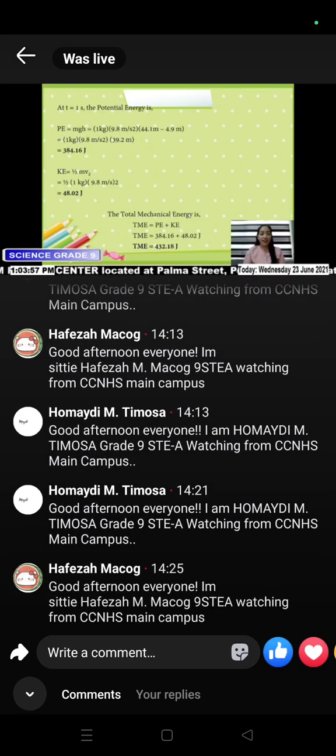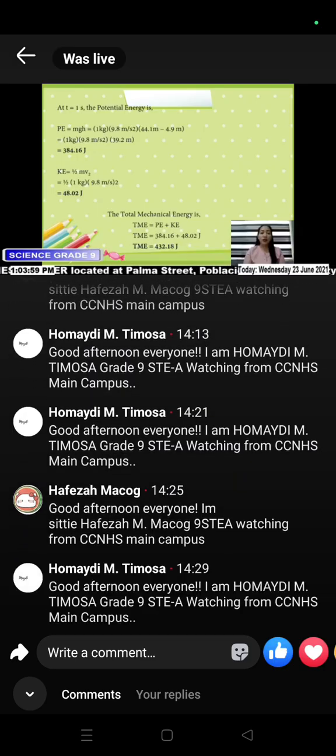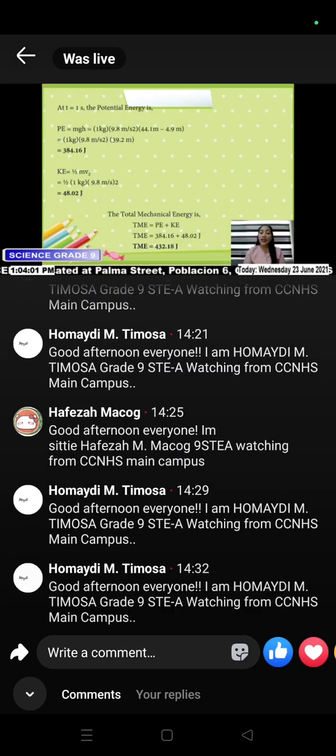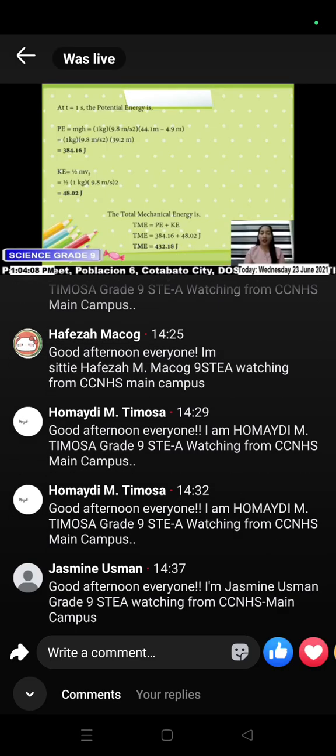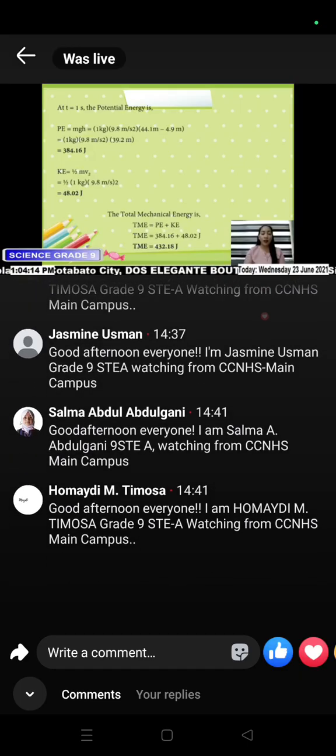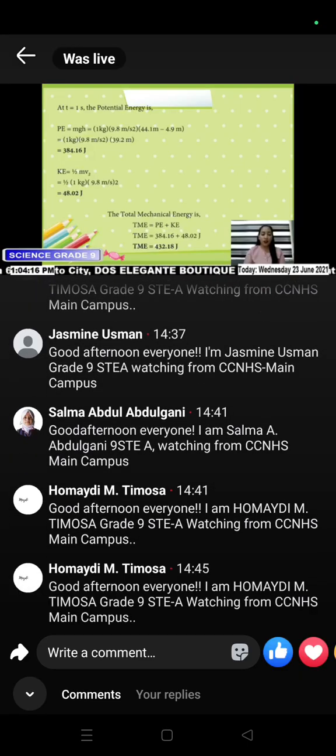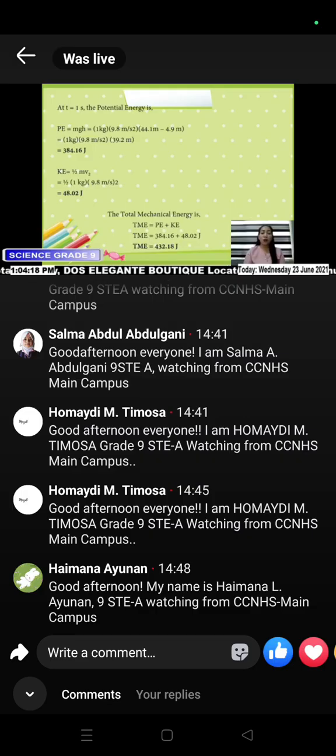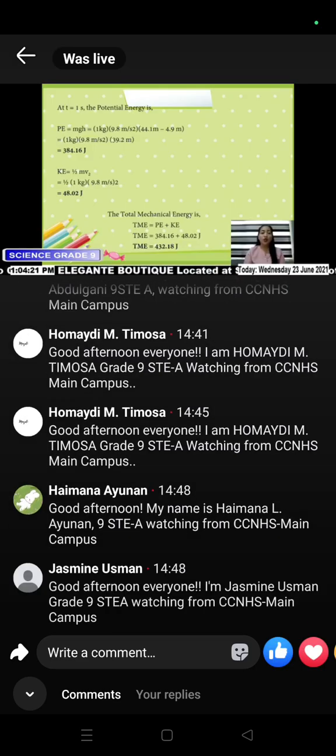You have the answer: PE equals 384.16 joules. The kinetic energy is KE equals 1/2 mv squared, equals 1/2 multiplied by 1 kilogram multiplied by 9.8 meters per second squared, which gives KE equals 48.02 joules.